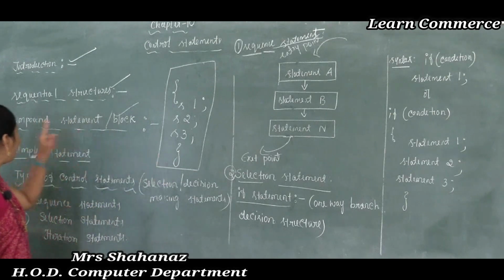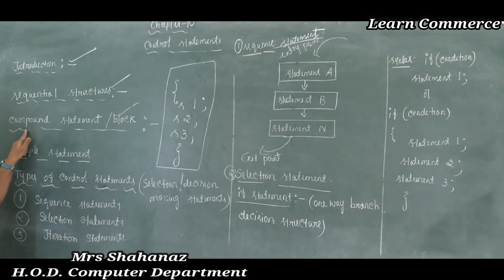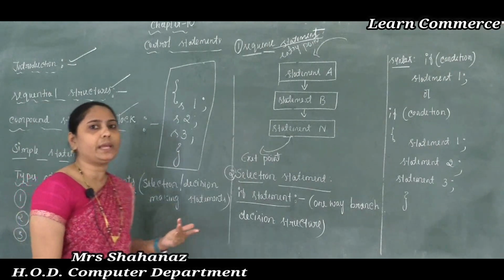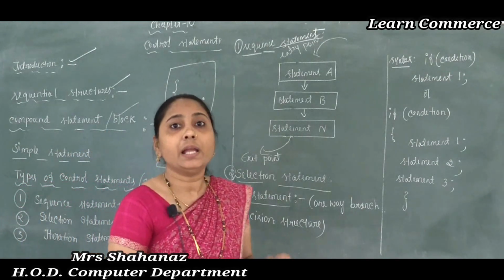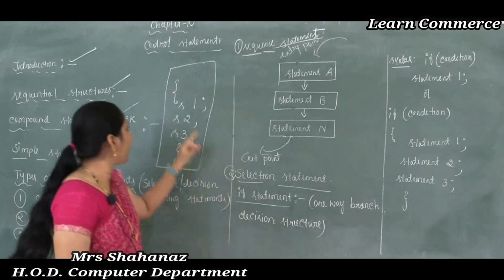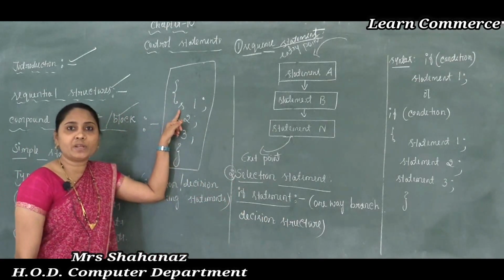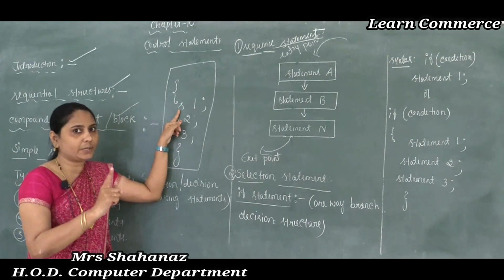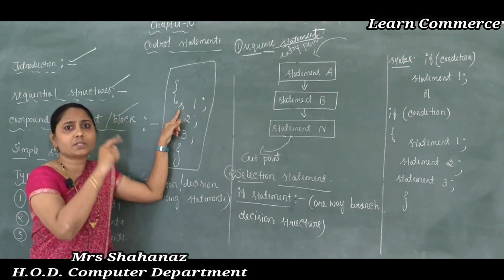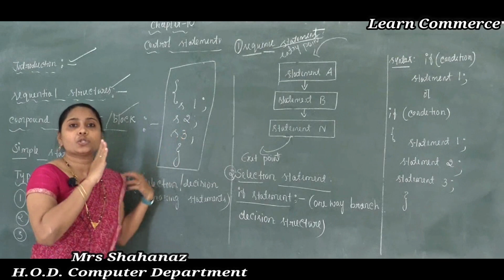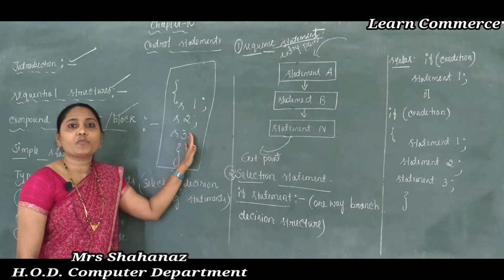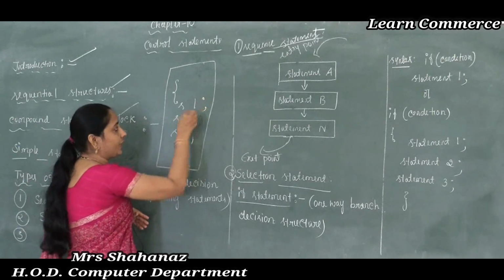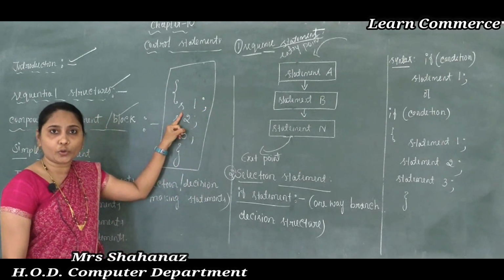So compound statement is what I am talking about, and we also call it a block. So what is its meaning? Here we can say that it is a group of statements. How many statements are there? All those statements are in a group, correct no? Not just one statement, there are statement 1, statement 2, statement 3. So it is a group of statements that are separated by semicolons.